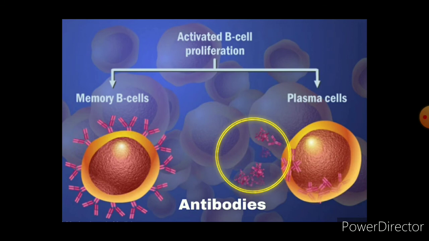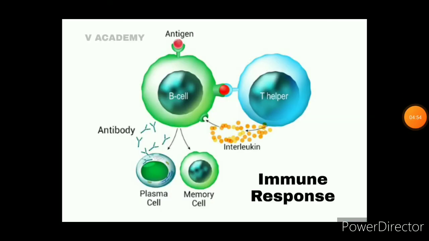So, the function of plasma cells is to release antibodies, and the function of the memory B cells is to memorize the same antigens. So, when the same antigens are encountered again, the memory B cells will produce the immune response. And in future, if a person who is already vaccinated is infected by the same pathogen, he can produce the T and B lymphocytes to eliminate the foreign antigen. This is how vaccination or immunization works in our body.